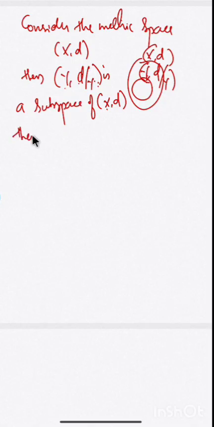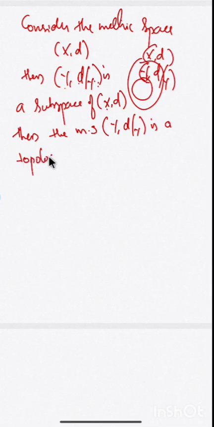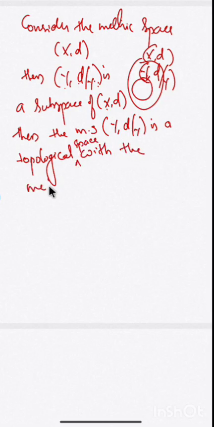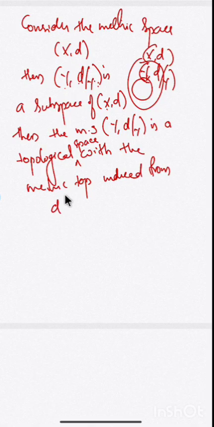Then the metric space (Y, d restricted to Y) is a topological space with the metric topology. What is a metric topology? The topology induced from d restricted to Y.